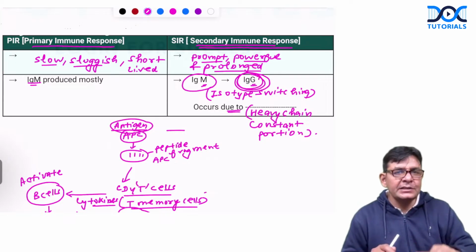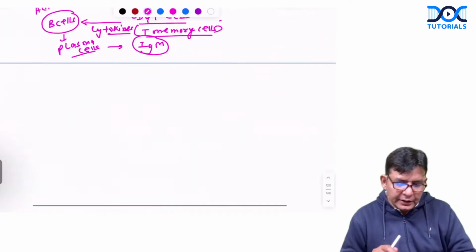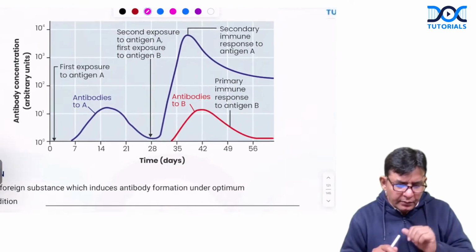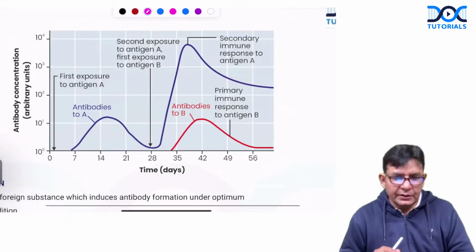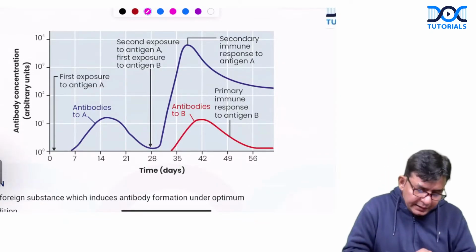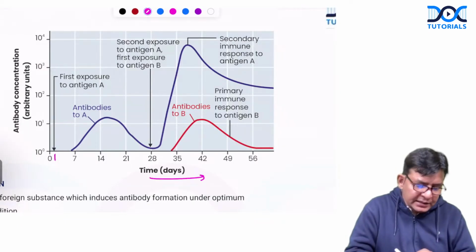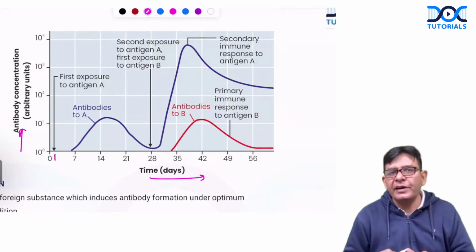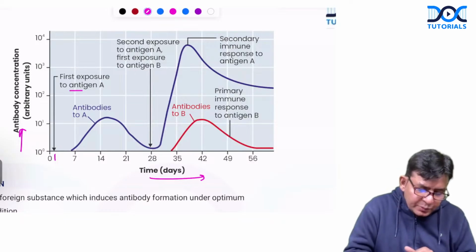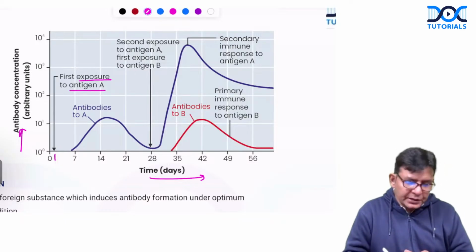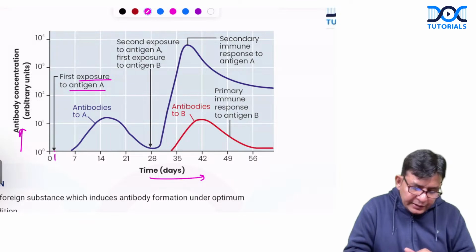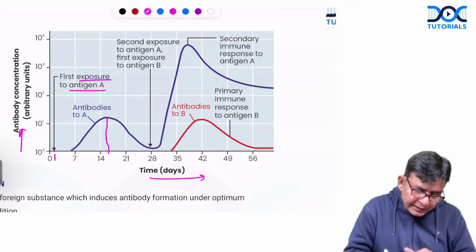And if we try to understand this with the help of a graph, you can very well see that on the x-axis the days are there and antibody concentration is on the y-axis. So on the first day there is exposure to the antigen A, and what you observe after the exposure to the antigen A, this particular time period, like